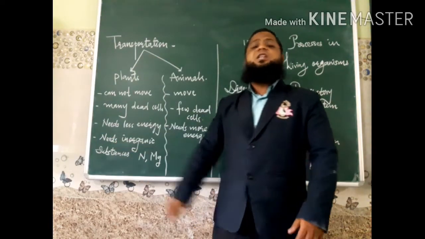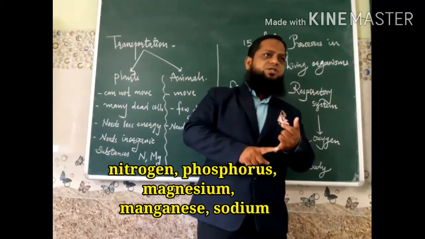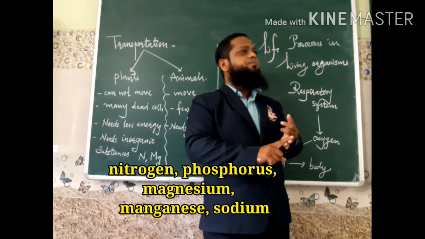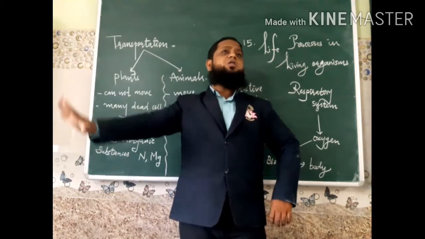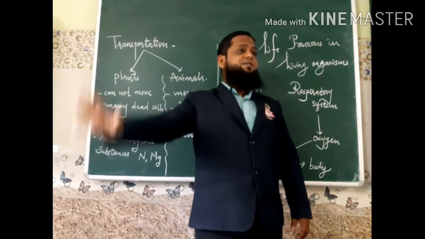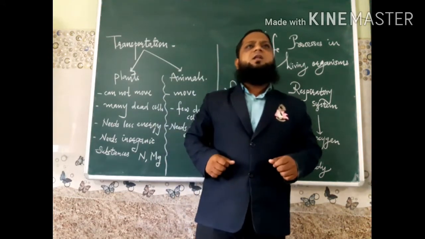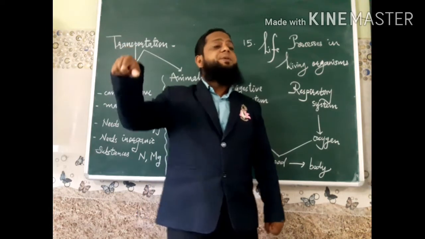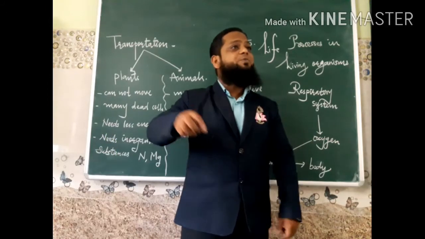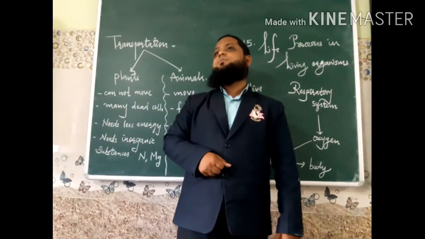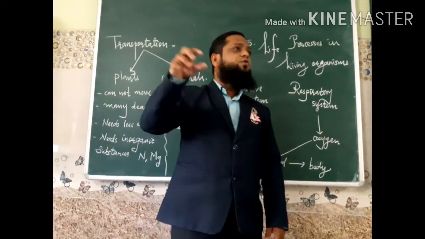Plants need inorganic substances, for example nitrogen, magnesium, manganese, phosphorus. All these nutrients are present in the soil. And we know very well the root cells are present in the soil, which are responsible for absorbing these nutrients from the soil. Specific tissues are present for these functions.